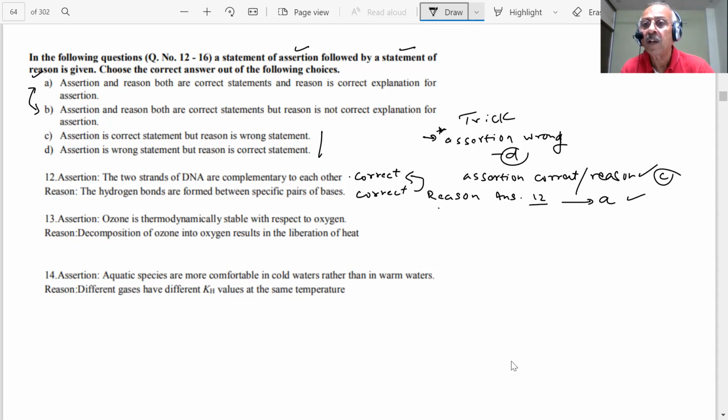And you will see there he has not shown the picture of that, but we have shown you the pictures in our lectures. How many hydrogen bonds are being formed in the opposite bases. All right, students, we are coming to question number 13.